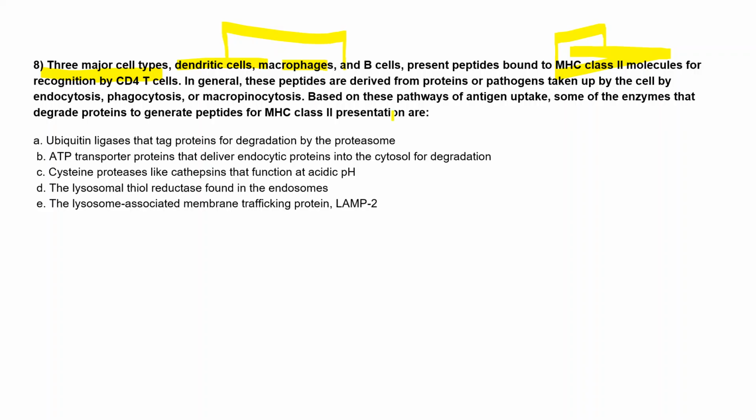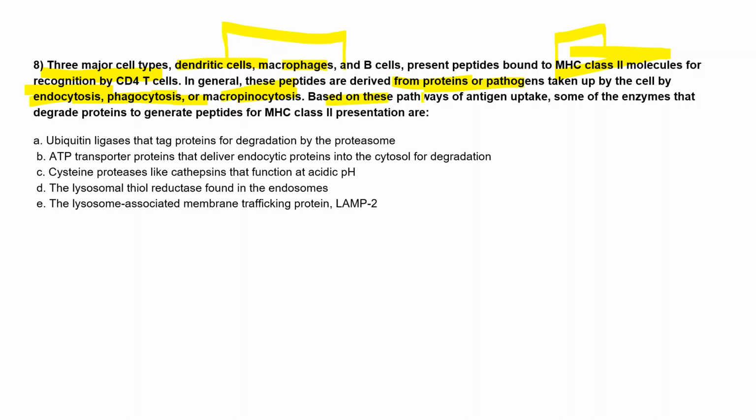In general, these peptides are derived from proteins or pathogens taken up by the cells by endocytosis, phagocytosis, or macropinocytosis.